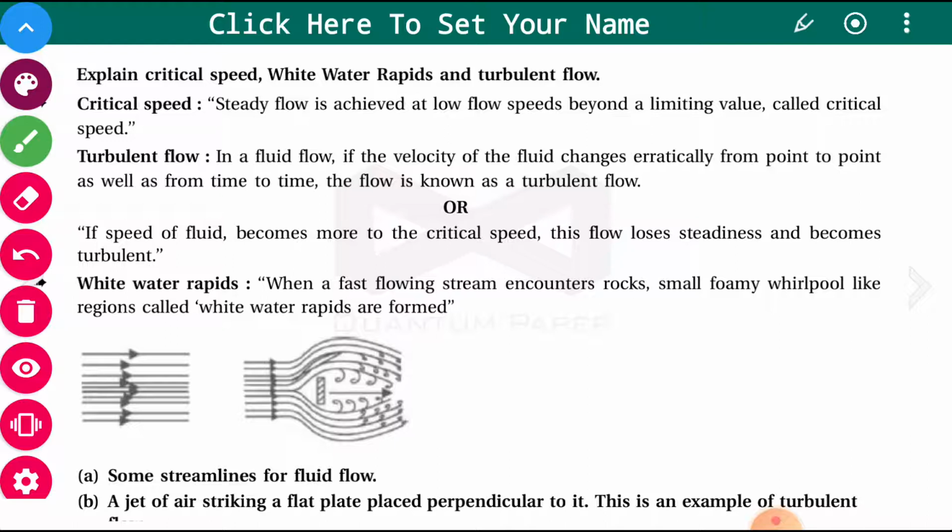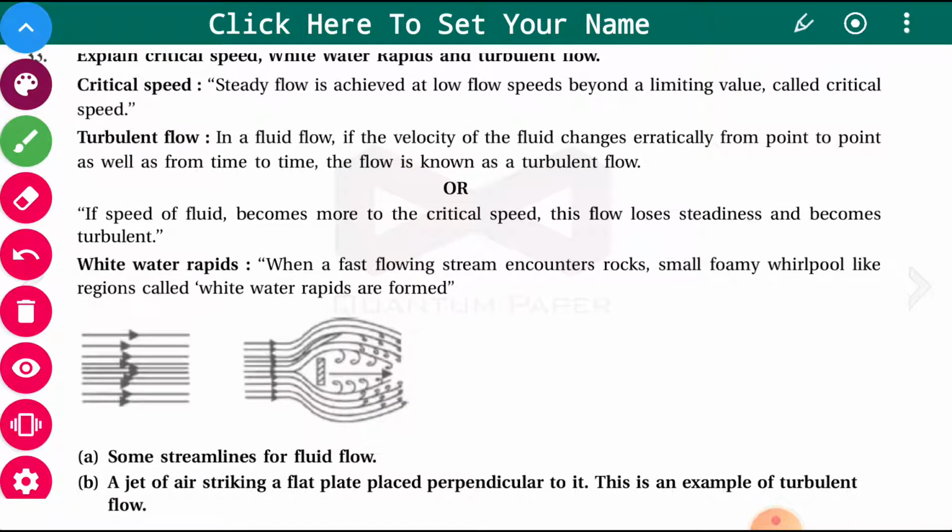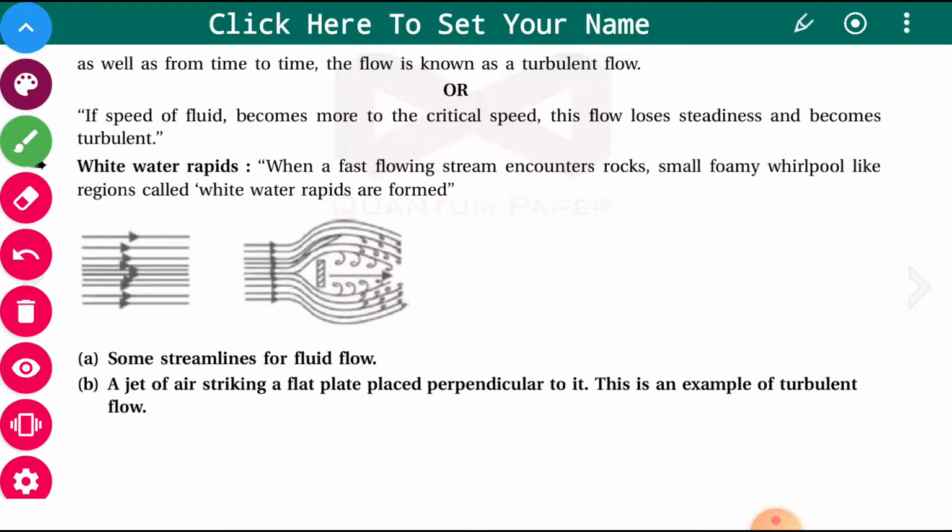So when the velocity changes erratically at a point with time, it is called turbulent flow. It can also be said that if the speed of the fluid becomes more than the critical speed, the flow loses its steadiness and becomes turbulent.